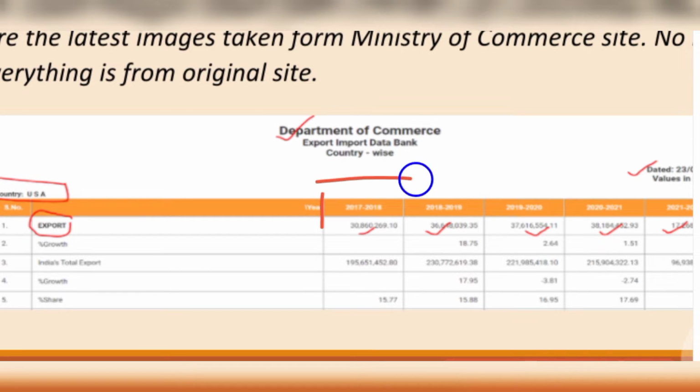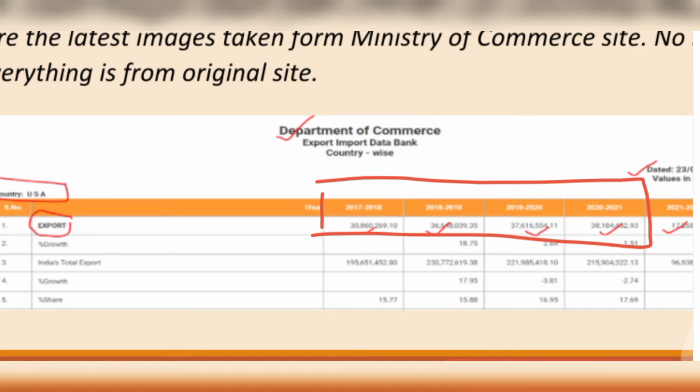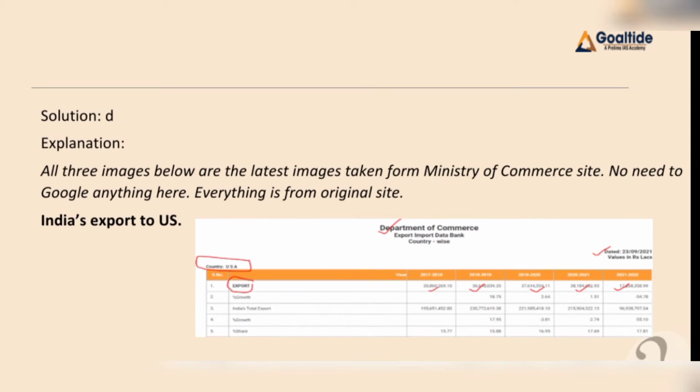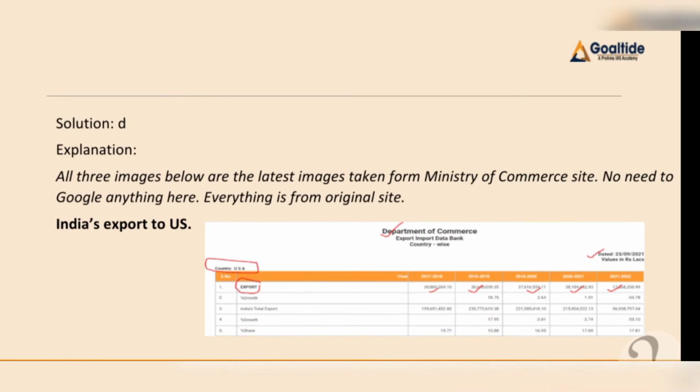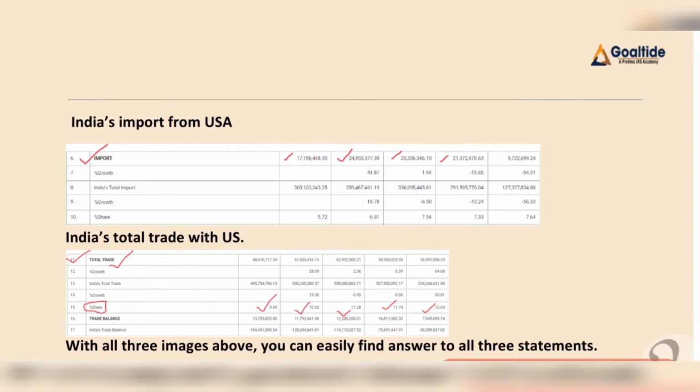Over the last 4 years we can see that our export from India to United States of America has gradually increased. And so our third statement is incorrect, which says that our export from India to United States of America gradually declined over the last 3 years. Now if we discuss the import, this is data of import from United States of America. Except last year our import from United States of America was gradually increasing, but in the last year due to coronavirus lockdown and restrictions on export and import,